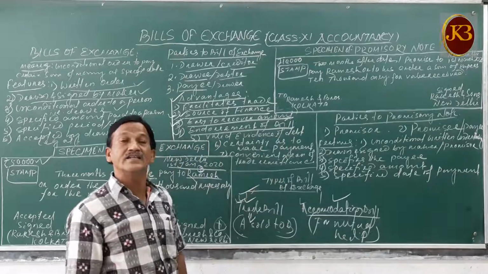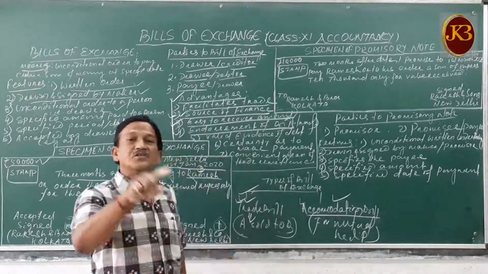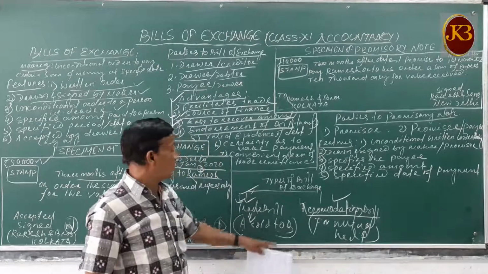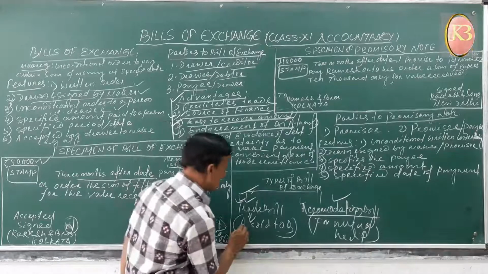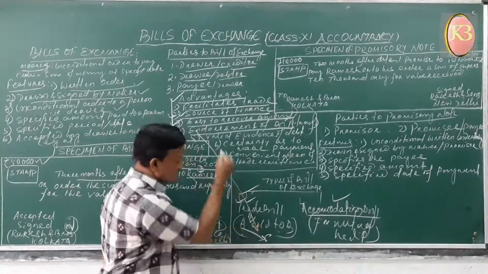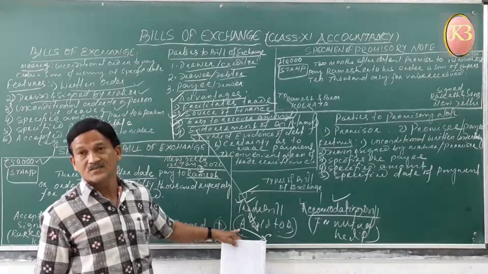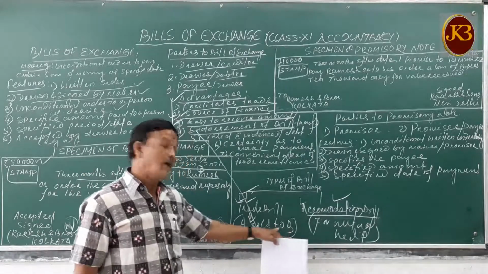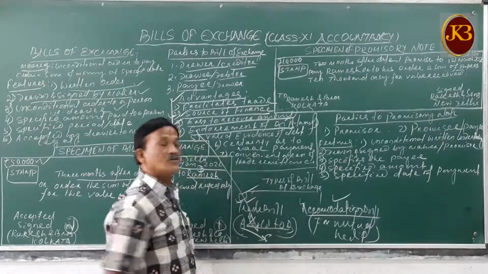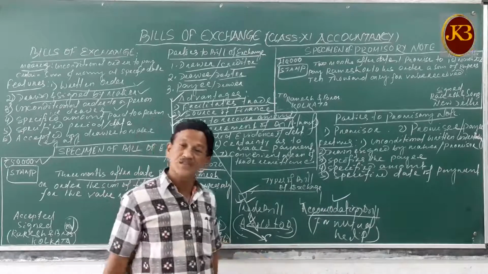Then the fourth one is that it can be endorsed. Endorsed means it can be easily transferred. The bills can be easily transferred from one person to another person. Suppose A receives the bill accepted by B, and A can give it to C. So that is the transfer, that is called endorsement. This is endorsement by A to C, because C is the creditor, A is the debtor. So A is the creditor to B and C is the creditor to A. So B gives the bill to A and A gives it to C. So that is called endorsement of bills for the payment of your transactions.